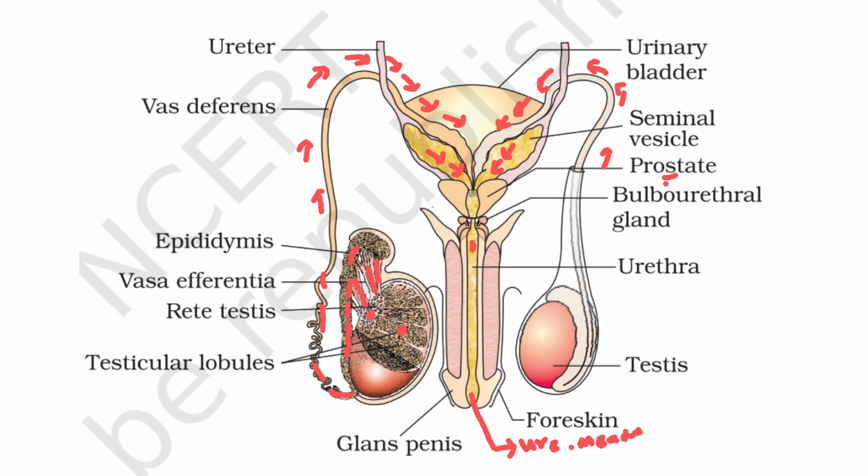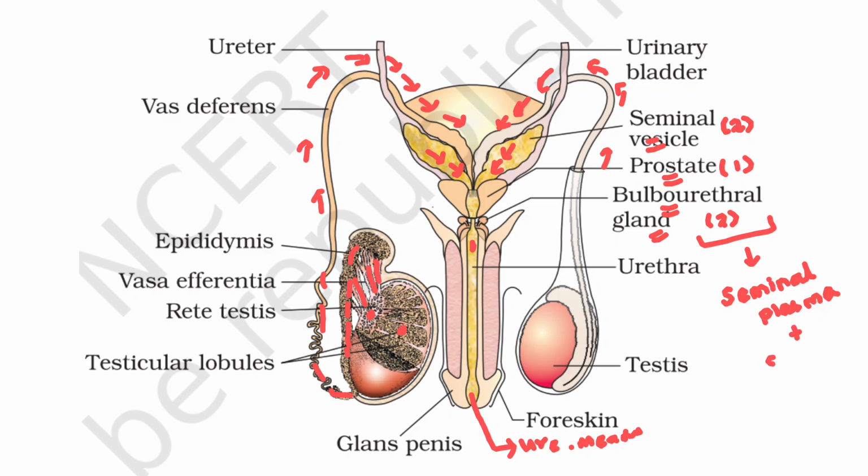Next we will be having the prostate gland, bulbourethral gland and seminal vesicle. The seminal vesicle is a paired gland, the prostate is an unpaired gland, and the bulbourethral gland is a paired gland. The fluid produced by all three of these together is called seminal plasma, and along with the sperm it is going to form semen.